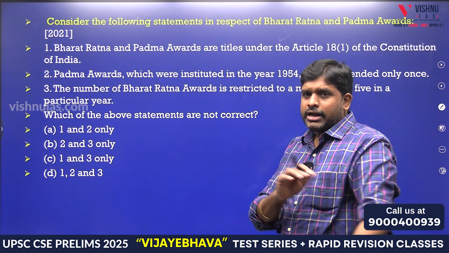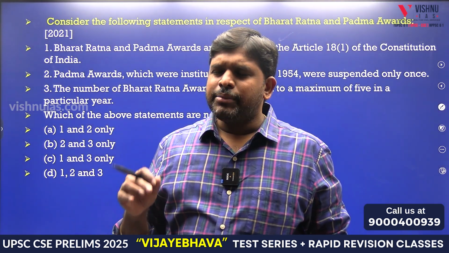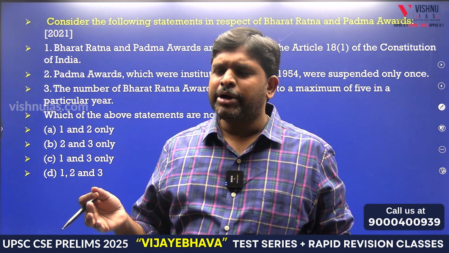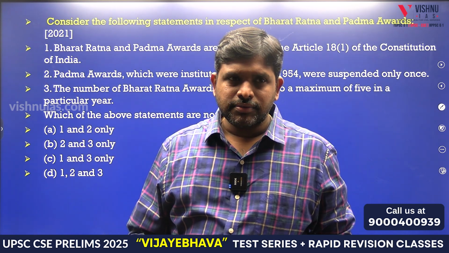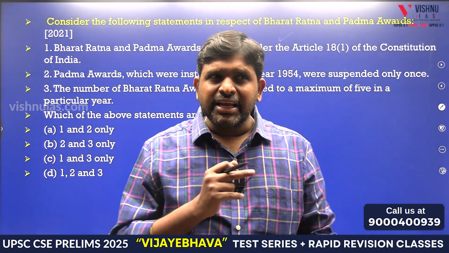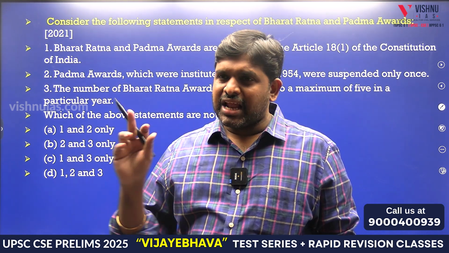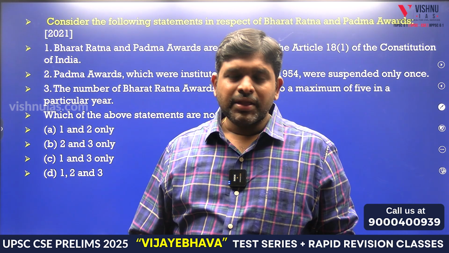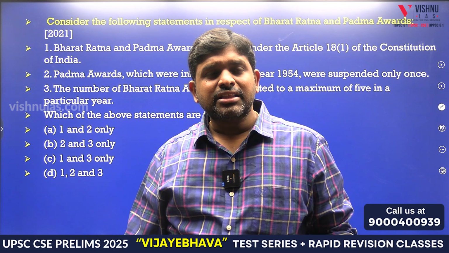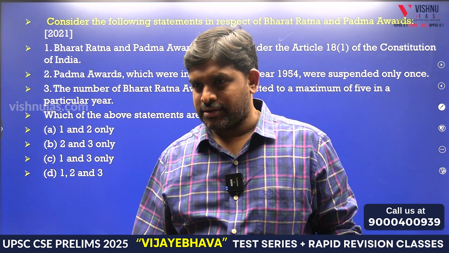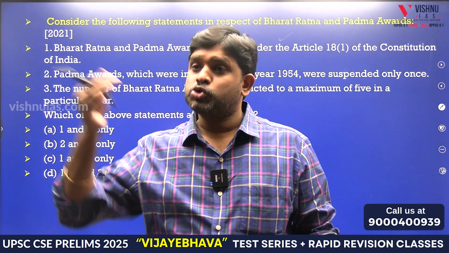Again, now there is an issue that happened. Amit Shah had told one particular thing with respect to B.R. Ambedkar, so the BJP was being targeted by the Congress. Now the same BJP is targeting Congress, saying that Nehru was given Bharat Ratna, Indira Gandhi was given Bharat Ratna, and Rajiv Gandhi was given Bharat Ratna. Later in 1990, the Bharat Ratna was given to B.R. Ambedkar. So hence the Bharat Ratna award is in the news today.